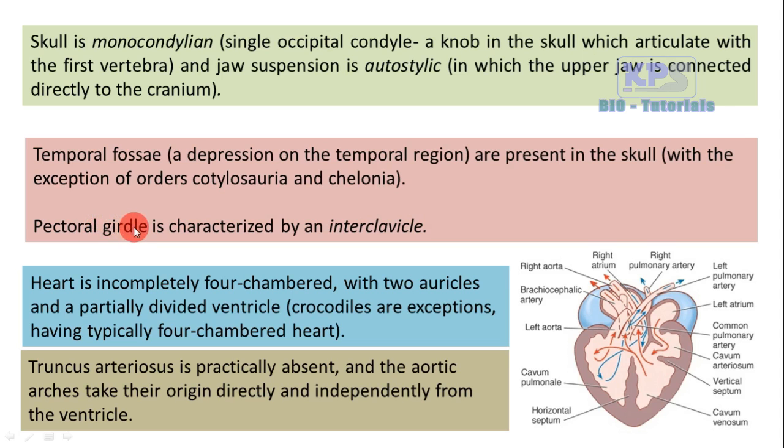All the tetrapods have two girdles, a pectoral girdle and pelvic girdle. The pectoral girdle connects the forelimbs with the axial skeleton, whereas the pelvic girdle connects the hind limbs with the axial skeleton.